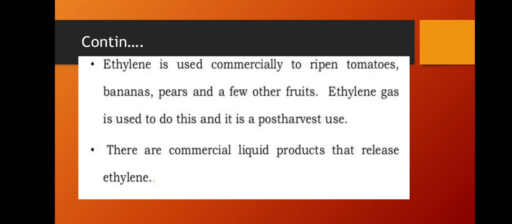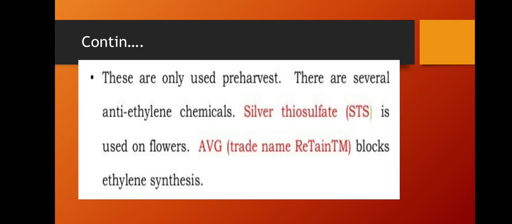Next, ethylene is used commercially to ripen tomatoes, bananas, pears, and a few other fruits. Ethylene gas is used to do this, and it has a post-harvest use, that is, it is used only after harvesting. There are commercial liquid products that release ethylene, and these are used only pre-harvest.